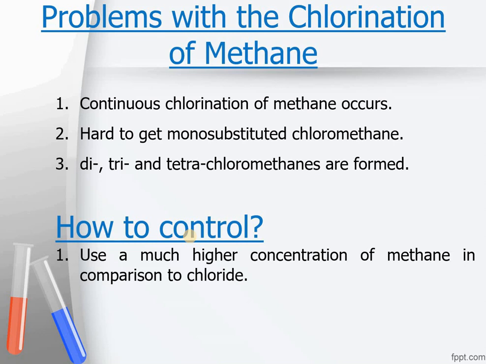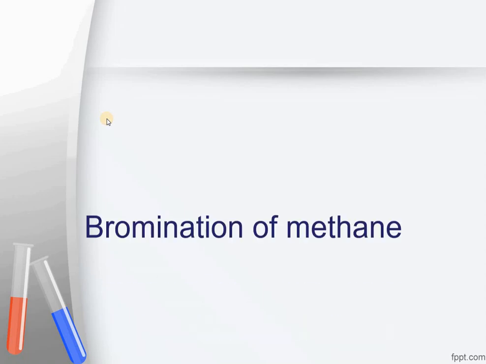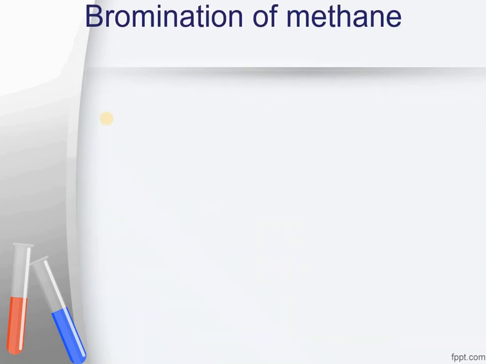Through this method of controlling product ratios, one is able to have a relative amount of control over the product. Because of these problems that we face during chlorination of methane, it is usually not very much preferred, I would say.